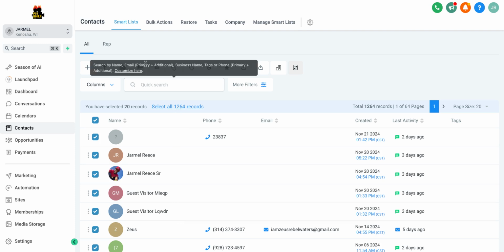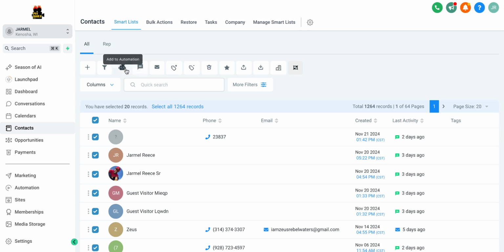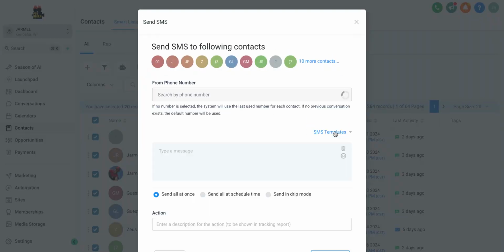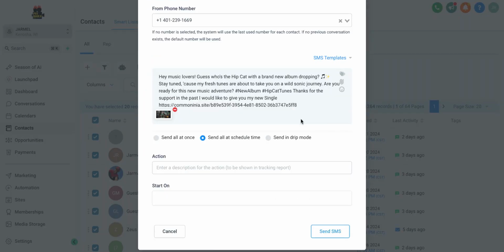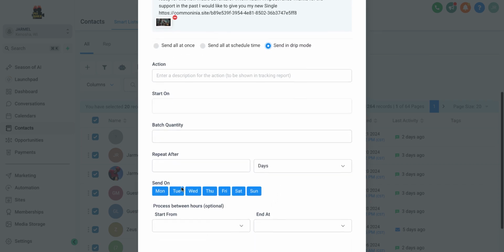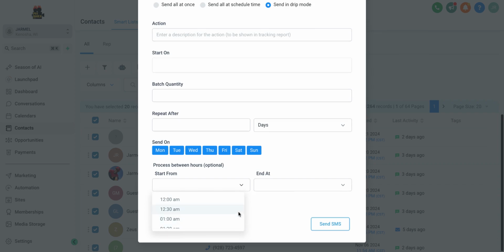And then you can either send this off as an automation, adding automation to it, or send this as an email, however you want to. But for this particular video, we were talking about text messaging. And once it uploads, it'll come over here as well. You can schedule this out as a drip, so you could drip it out Monday, Tuesday, Wednesday, Thursday, Friday. You can start it from a certain time that you want, and end it on a certain day that you want.